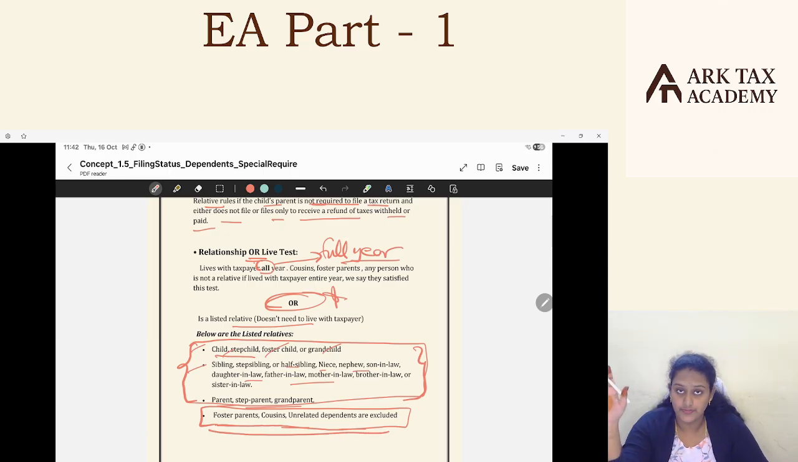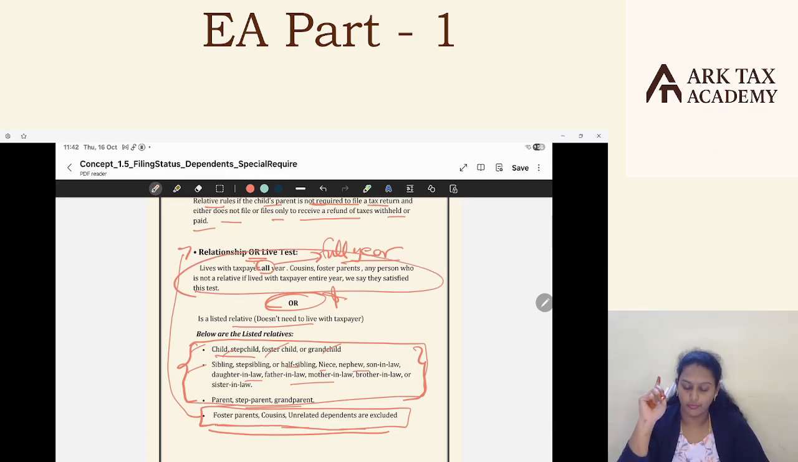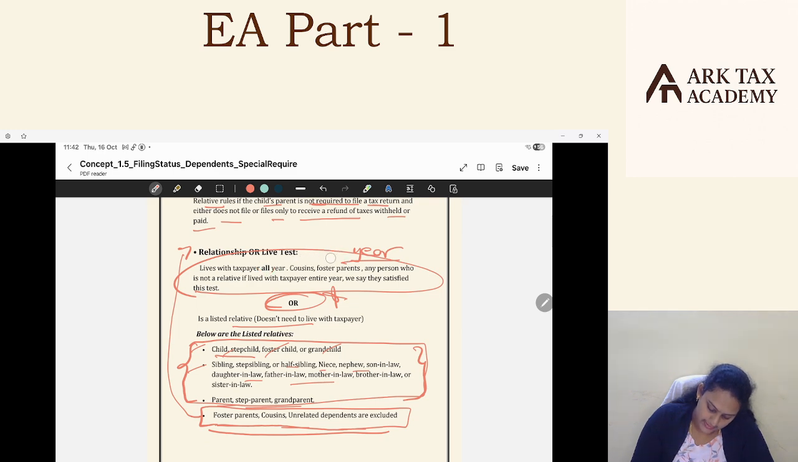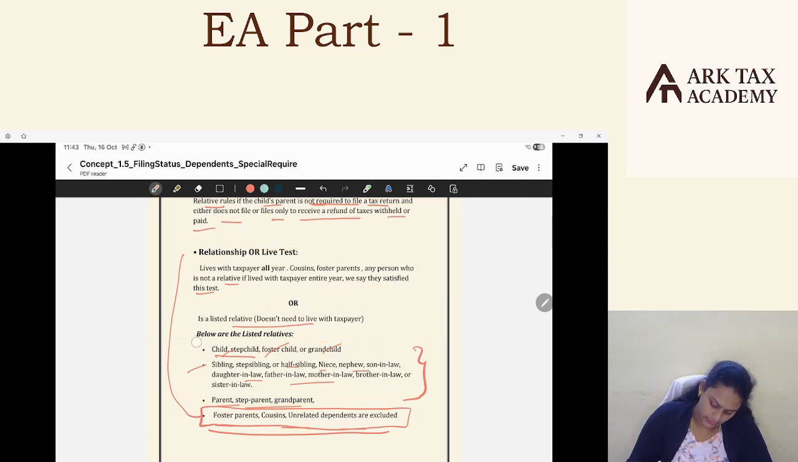They are not relatives. They are not at all relatives. They will satisfy this relationship test only if they live with the taxpayer for one full year. Cousins, foster parents, and any person who is not a relative, if they lived with the taxpayer for the entire year, we say they satisfied this test. I hope you are clear. Again, I'll tell you this point and I'll connect this with the head of household status.